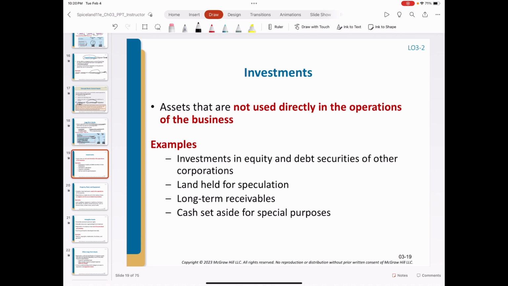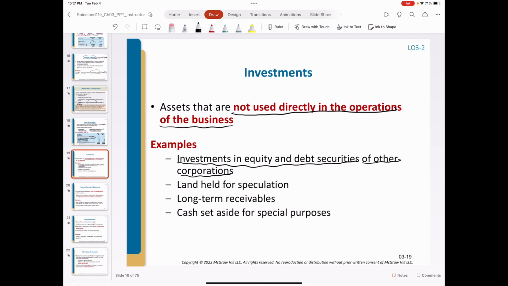Different from the short-term investment I introduced in the current assets, these investments' duration is longer, more than 1 year. These assets are not used directly in the operation of the business. For example, the investment in equity and debt securities of other corporations.